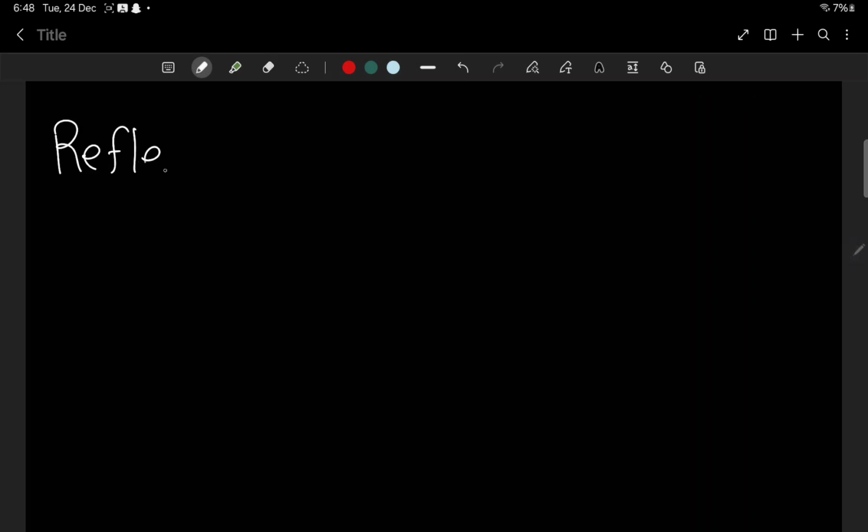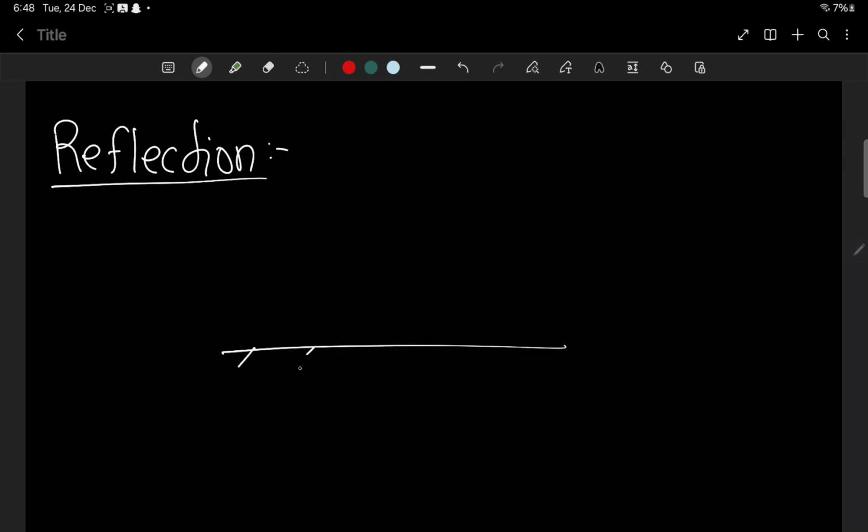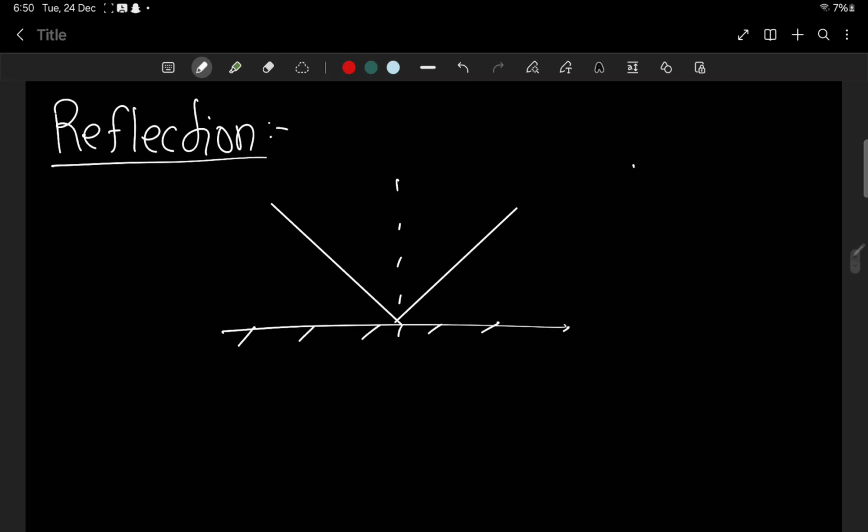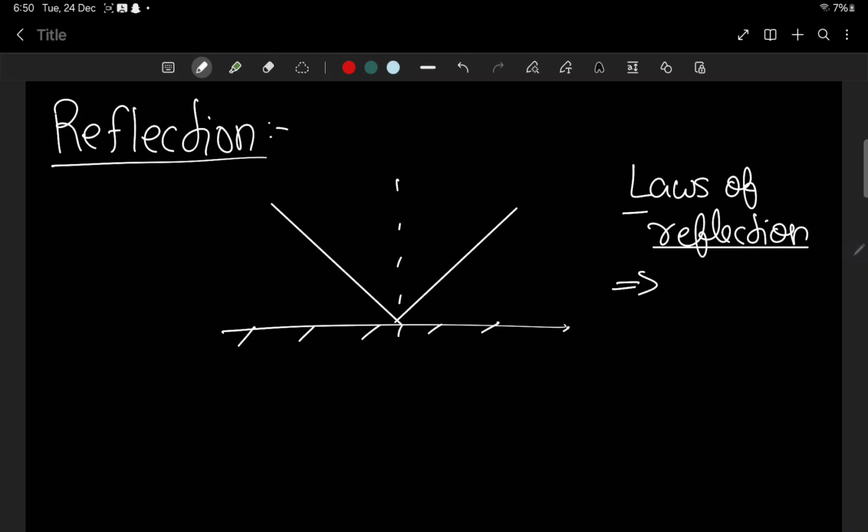First one is reflection. You know what reflection is? Yes, this is reflection. One second, sorry, I was disrupted in between. So reflection, you know that there are laws of reflection. This is a very short class, like a one-shot class, so when you're listening, listen carefully, as I will not be explaining these laws of reflection in detail.